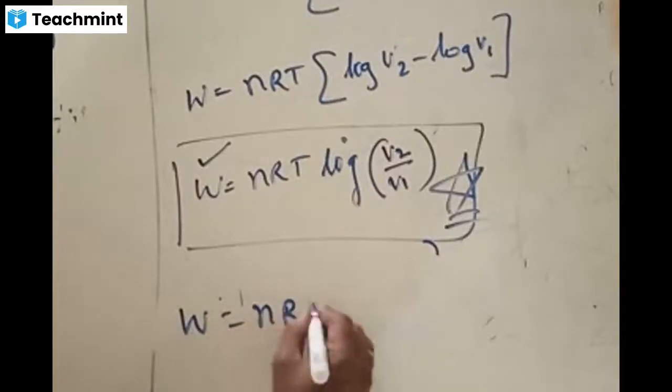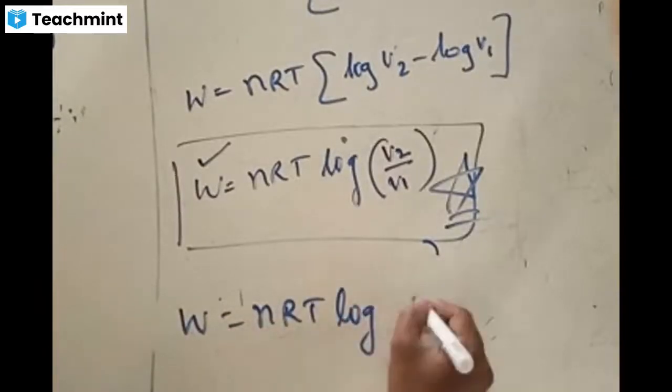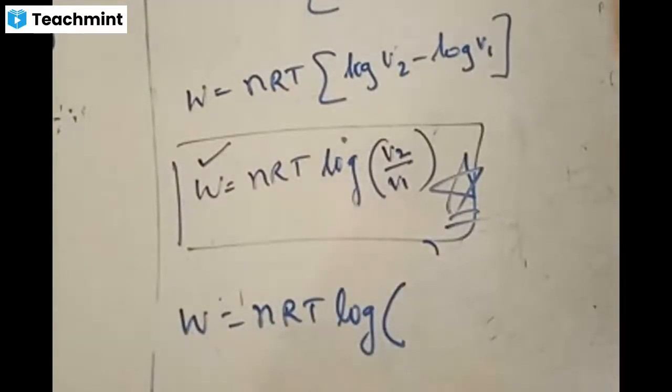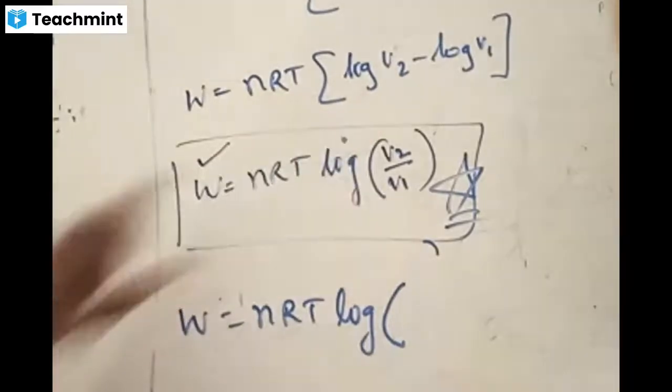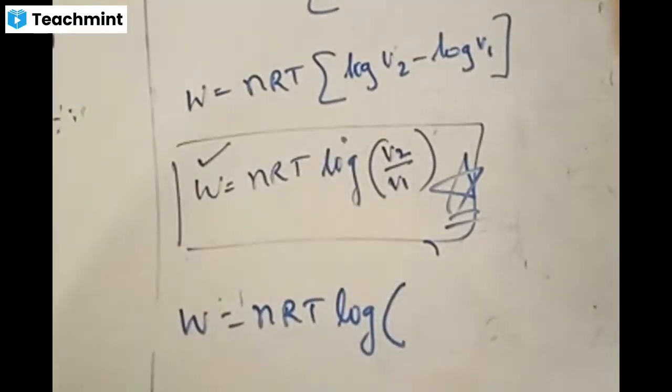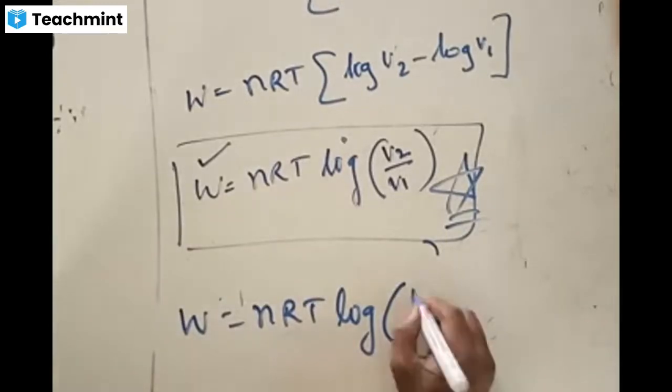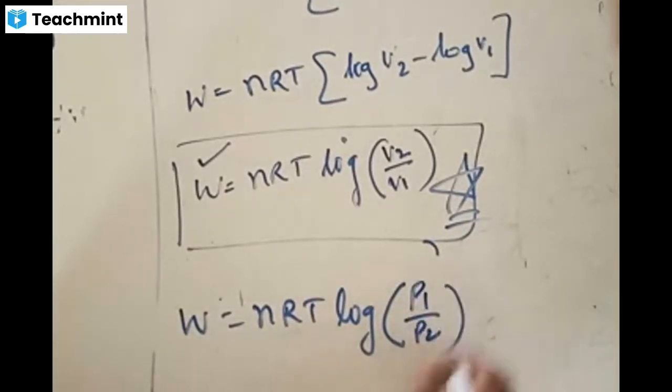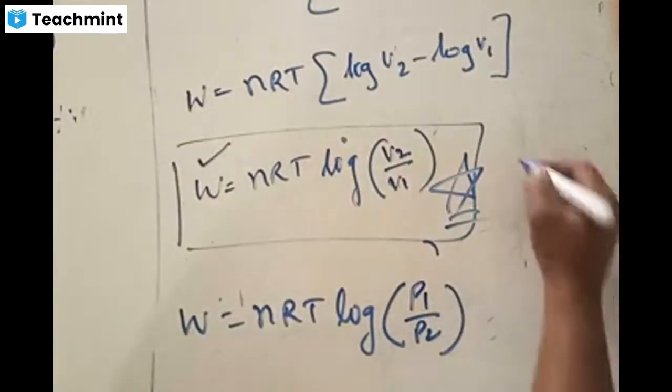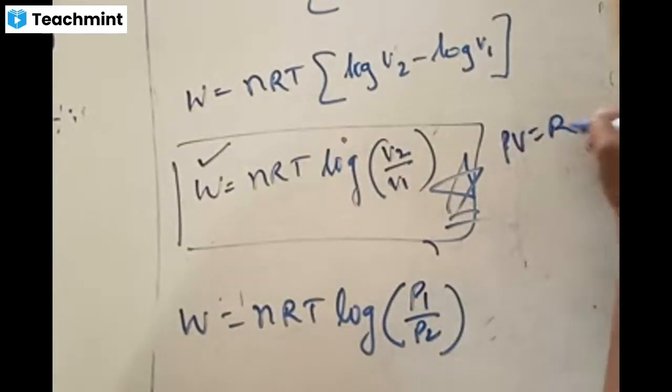W is equal to, any idea, any answer from anyone? nRT times, I want to write this equation in terms of pressure. nRT log of what? It should be P1 by P2. Very good, Rajesh. It should be P1 by P2, because from the ideal gas equation, PV is equal to nRT. Simple, I already told you.